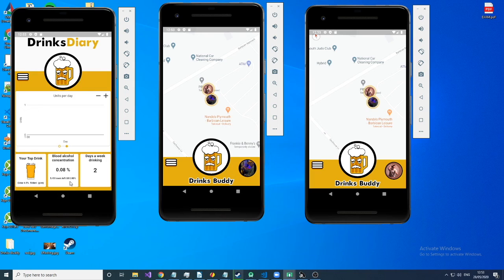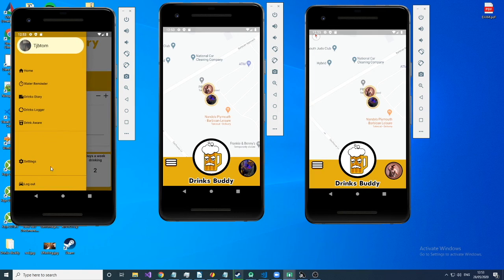Obviously this calculation isn't as accurate as a breathalyzer, which is used in instances like drunk driving. However, it is a more accurate example than not anything at all, and also gives the upper bound result, so no one's left thinking they're absolutely clear when they're still drunk. So those are the core features of my application.